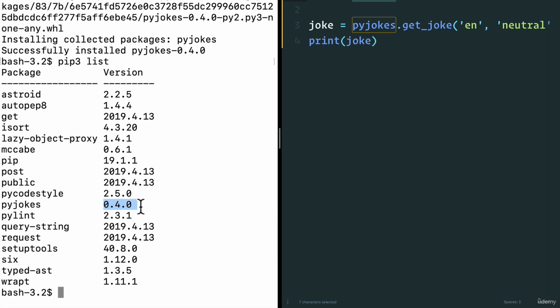Now, the reason I'm showing you this is that sometimes you want for your different projects different versions of a library. Because maybe a project that you started 5 years ago really requires PyJokes 0.4, and this new project that you're starting requires PyJokes that's, well, let's say upgraded to version 2. So how do we do this?